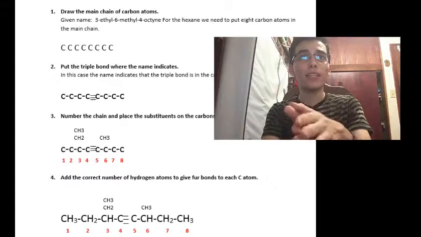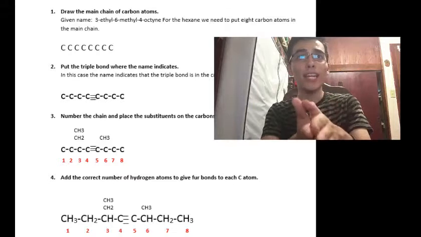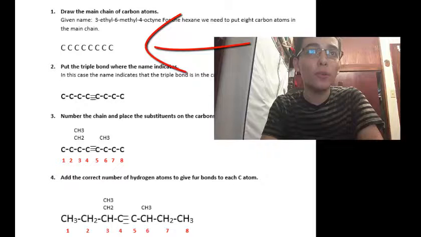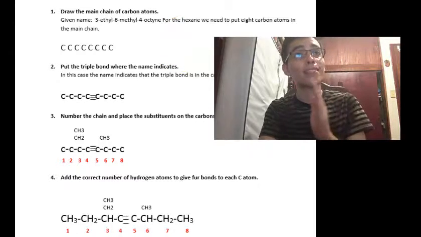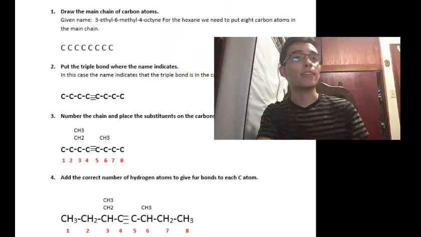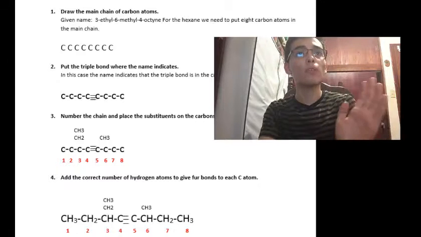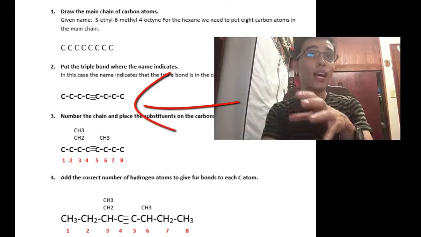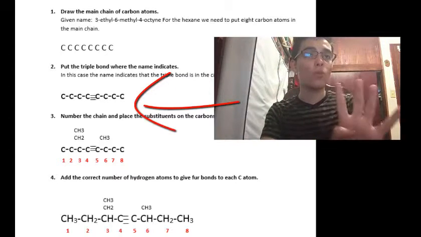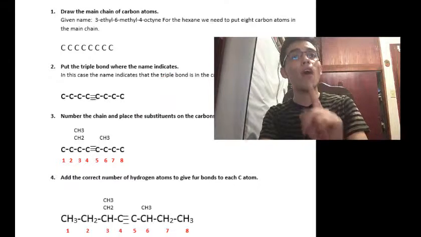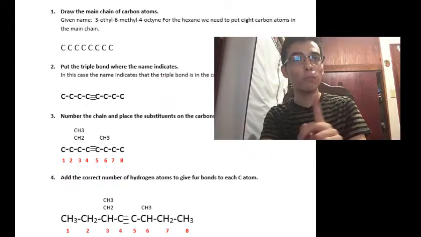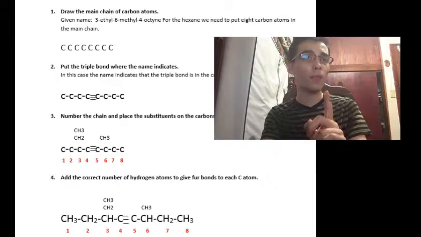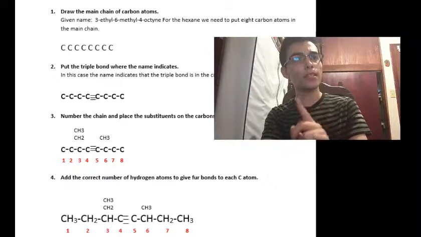For the octane, we need to put 8 carbon atoms in the main chain. Over here, 1, 2, 3, 4, 5, 6, 7, and 8. The second step, put the triple bond where the name indicates. In this case, the name indicates that the triple bond is in the carbon atom called 4. So 1, 2, 3, 4. Here we have the triple bond, and after that we can continue with our carbons 5, 6, 7, and 8.